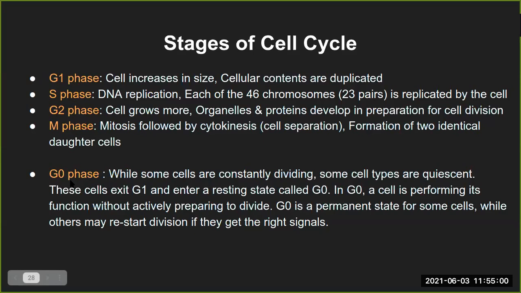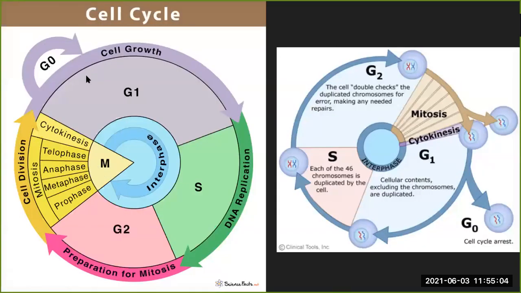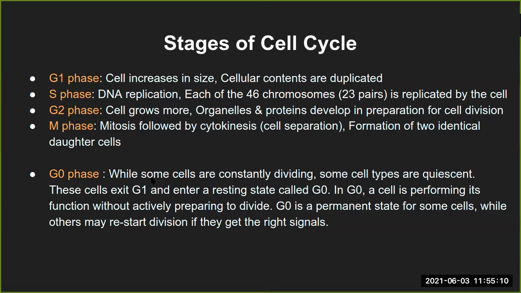In G0 phase, which I skipped here, as you see, it is at the start of the cell cycle, right? Let's say there has been a certain cell which has already been divided and has done its function, and now it's time for that cell to divide further.